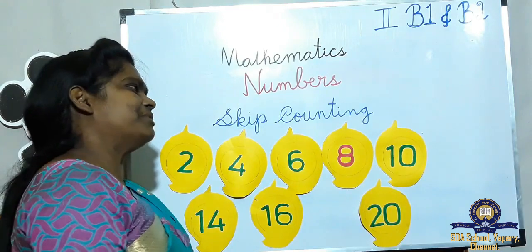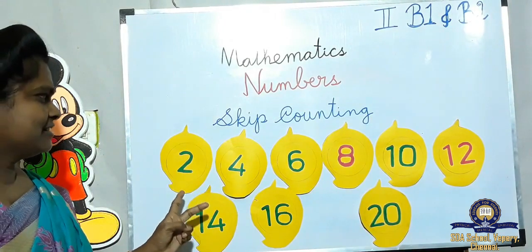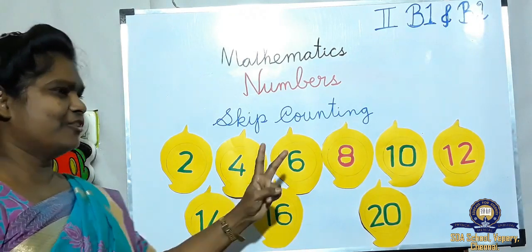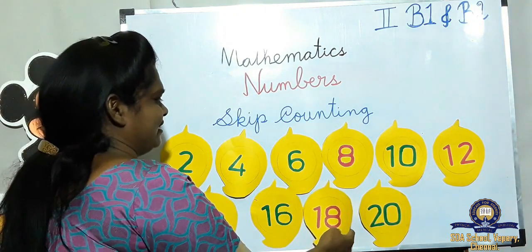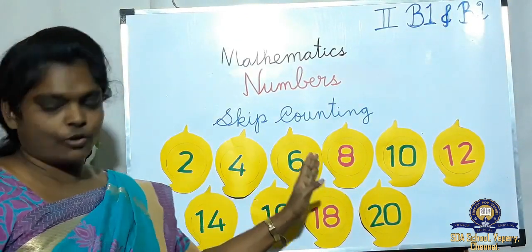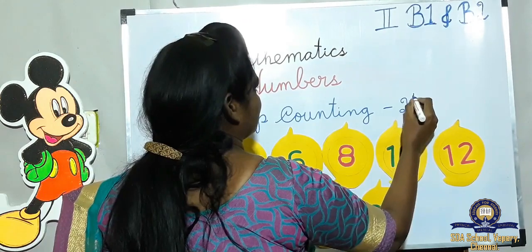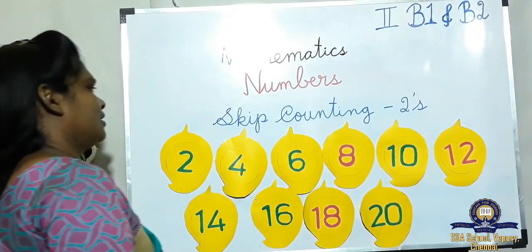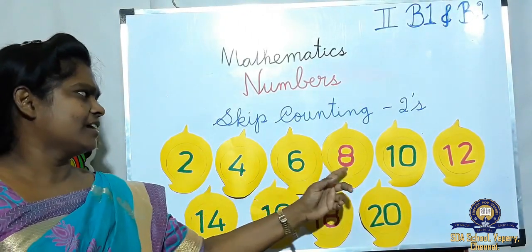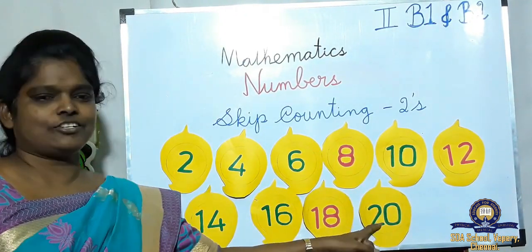What number is missing? 12. Very good. Then 13, 14, 15, 16. Here what number is missing? 18. 17, 18. So this is skip counting by 2's. That we can write like this. Once again, skip counting by 2's: 2, 4, 6, 8, 10, 12, 14, 16, 18, 20.